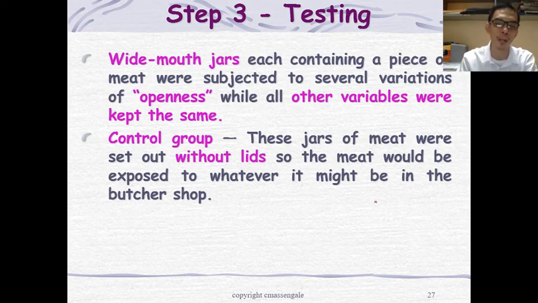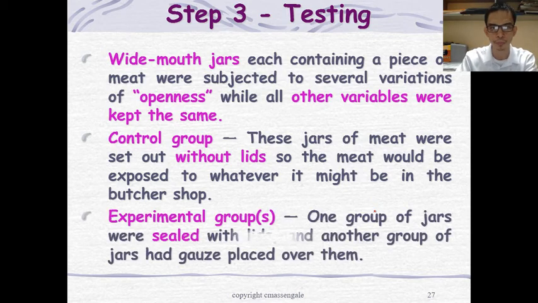We have variables here, the independent and the dependent variable. The independent variable is the sealed jars, and the dependent variable is the number of flies that will be produced. Again, those are the variables.